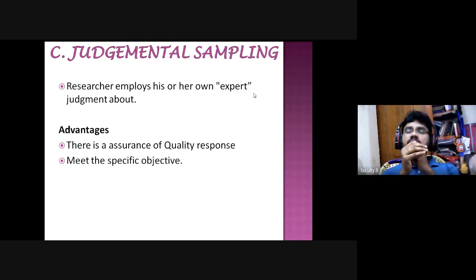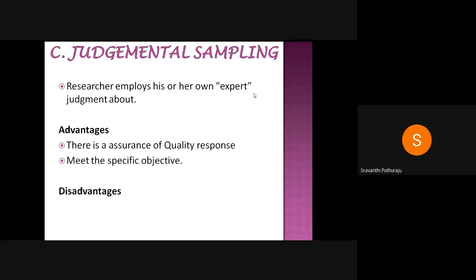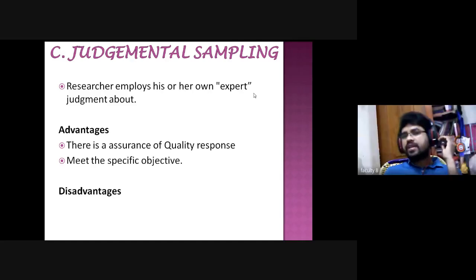So it means the people cannot meet their specific objectives. As a BSc economics honors student, you should learn the statistics, and you also need to know where it can be applicable, what the use of these statistical techniques is, and how we can interpret the results, right? That is the expertise we need to take into consideration. So that is the advantage of the judgmental sampling method. Is it clear, dear students? Advantage? Yes, sir.